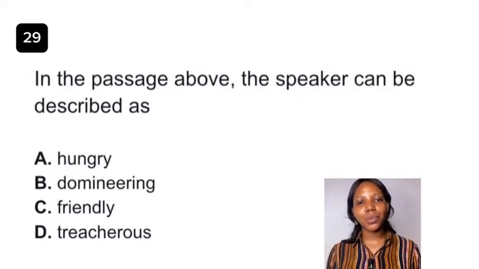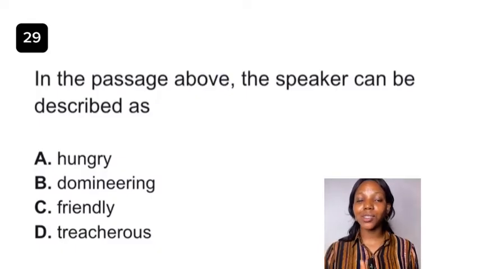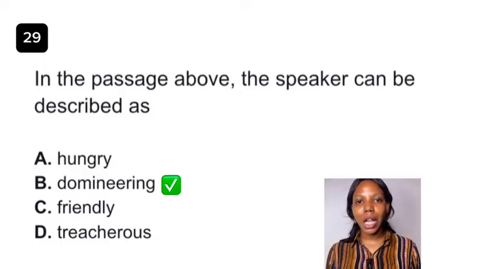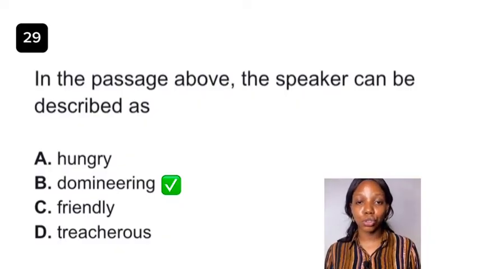Now we hear the speaker's commanding tone, and this person seems like a very decisive person. She knows what to do next. She knows the next step to take. She instructs the other person to get dressed and let's go, and then she moves the meeting location to Samson and Delilah. So this shows a strong, authoritative personality, and this is domineering. Okay, it's a domineering nature. So option B is the best answer to this question.